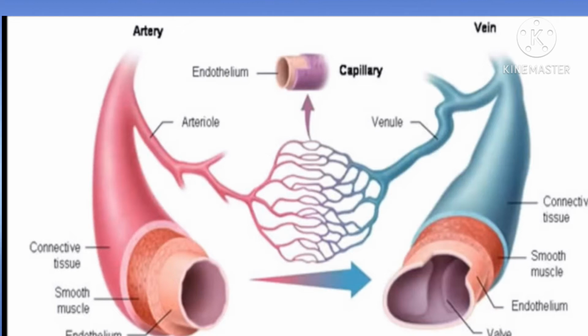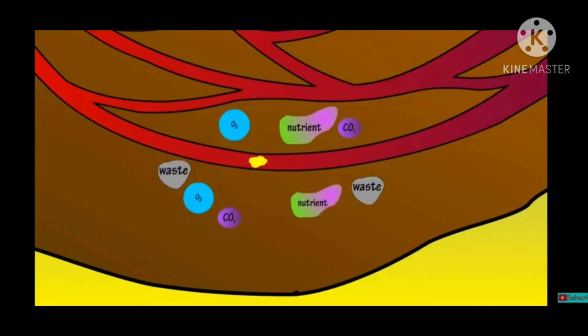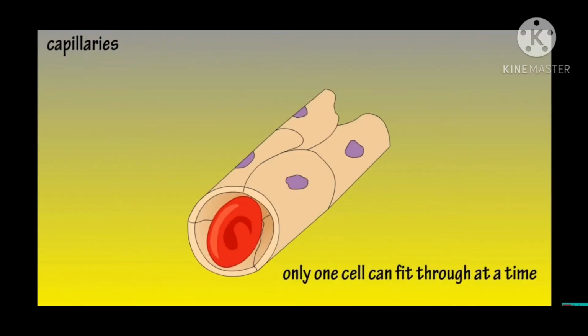Oxygen from the pure blood goes to the body cells through the capillary, and CO2 from the body cells goes to the capillaries, and through them to the venule, which finally connects and forms the vein. Through these veins the deoxygenated blood reaches the heart. See how through the capillaries the oxygen and nutrients are supplied to the body cells, and the waste material is also carried away.